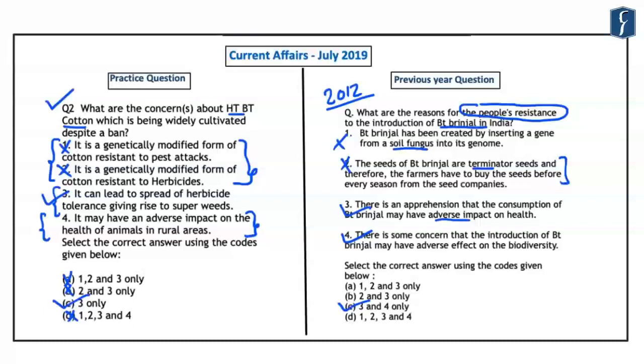And hence, although statements 1 and 2 look correct at first glance, they are not correct in the context of the requirement of the question. So this question is similar to the one which was asked in the year 2012 regarding the reason for the resistance of the people to the introduction of BT brinjal in India. With this, let's take up the next question now.